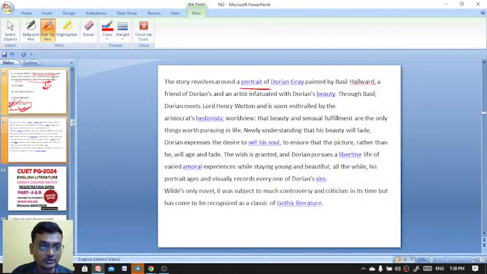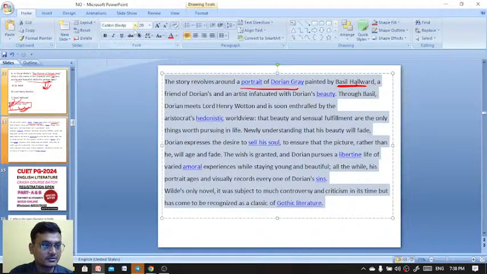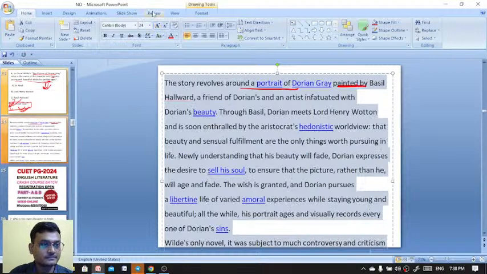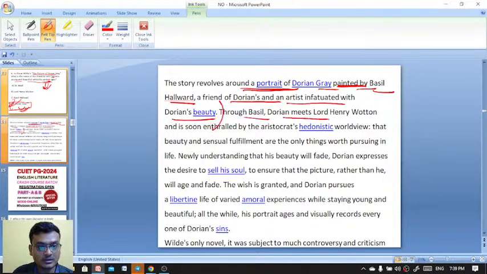The story revolves around a portrait of Dorian Gray painted by Basil. So who painted it? It was Basil Hallward. Exactly, Tahida. Chalo. Let me increase the size of this font. Here you see that the story revolves around a portrait of Dorian Gray painted by Basil Hallward, a friend of Dorian's and an artist infatuated with Dorian's beauty. Through Basil, Dorian meets Lord Henry Wotton and is soon enthralled by the aristocrat's hedonistic worldview.